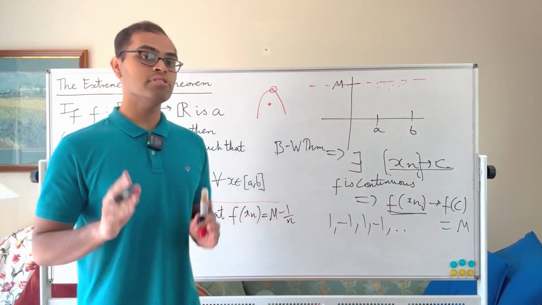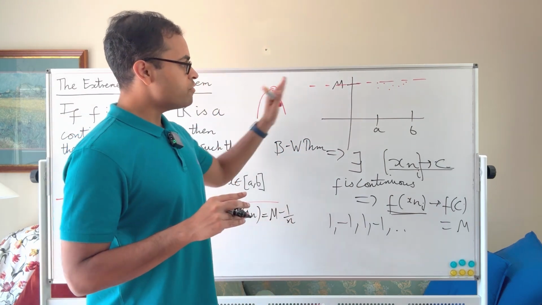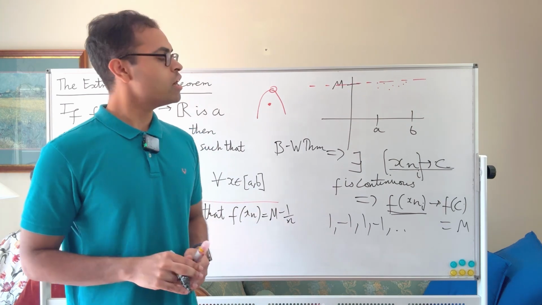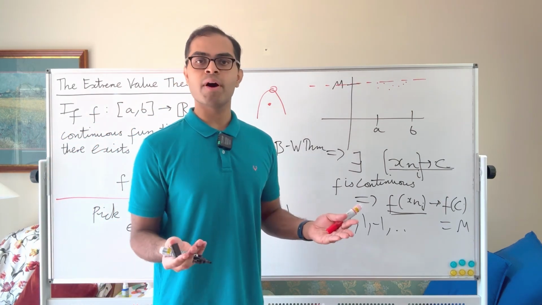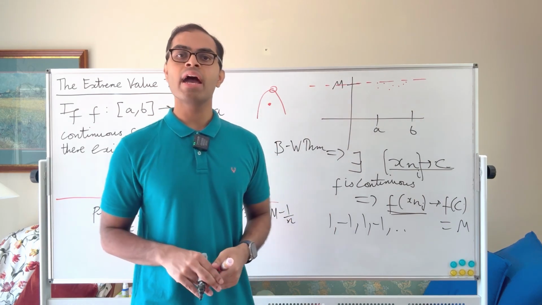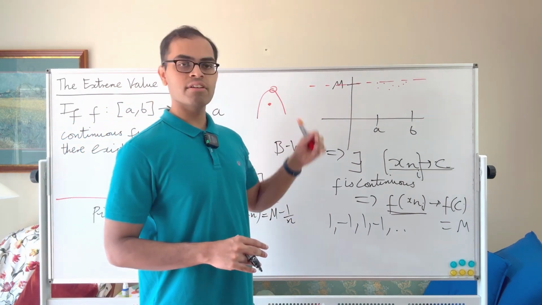And for that, I will direct you to that at the end of this video. I'm just going to give a couple of comments. So the first comment, which is important, is why do we know our function is bounded in the first place? We assumed that our function was bounded, and then we said that there is a least upper bound of the image, which we called m, and then we guaranteed that m is the value of the function. But why should m exist in the first place?